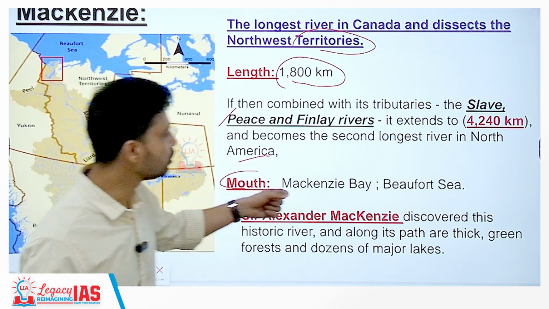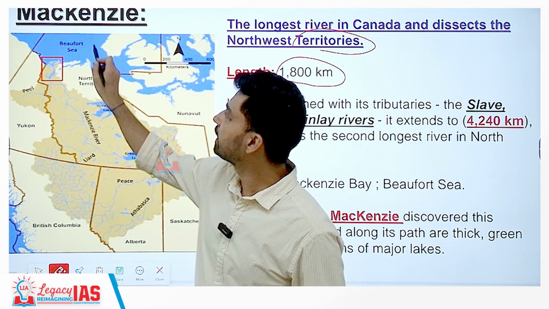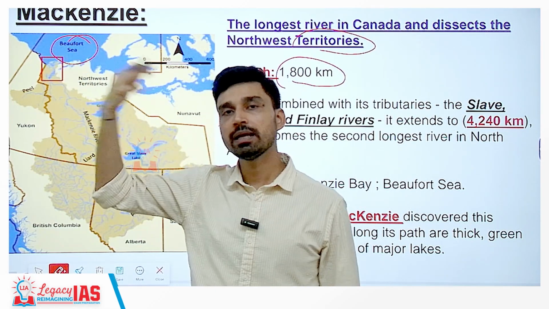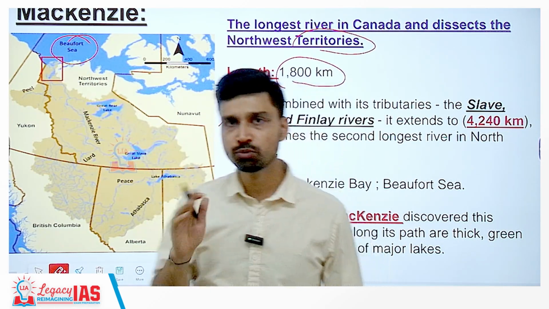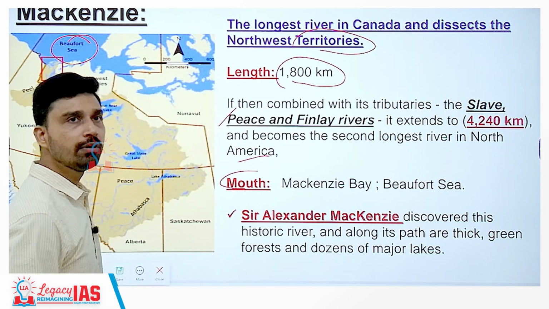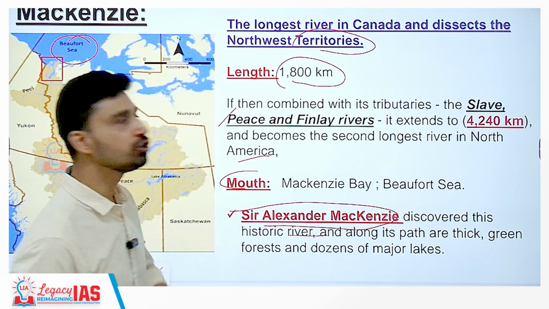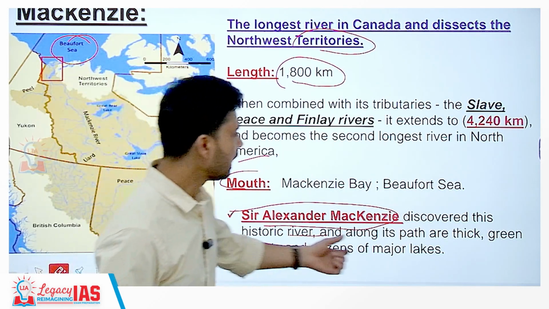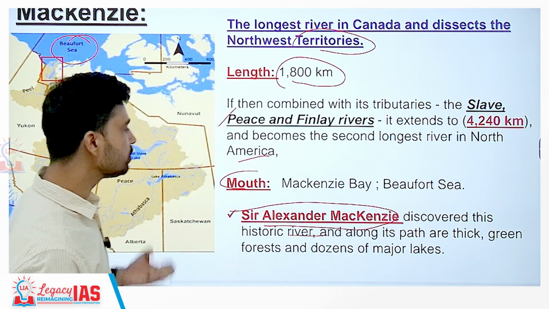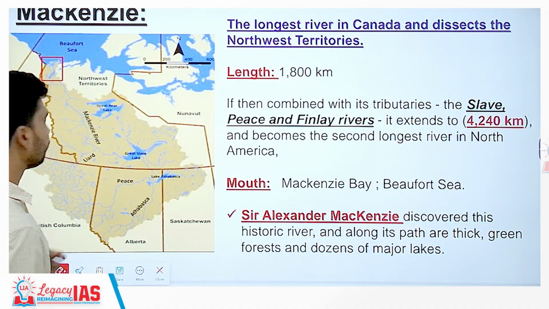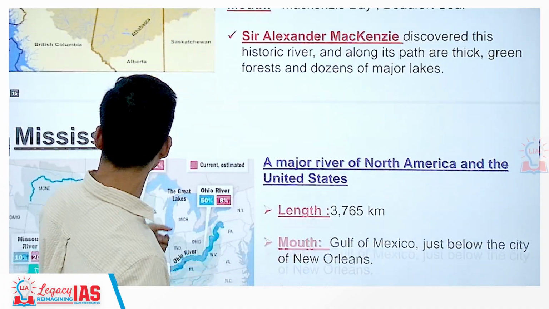The mouth is Mackenzie Bay, in the Beaufort Sea, as you can see in the upper part nearby the Arctic region. You have the Beaufort Sea, so that is where the river discharges itself. The river is called the Mackenzie River after its founder Alexander Mackenzie, who discovered this historic river, and along its path are thick green forests and dozens of major freshwater lakes that you will find.